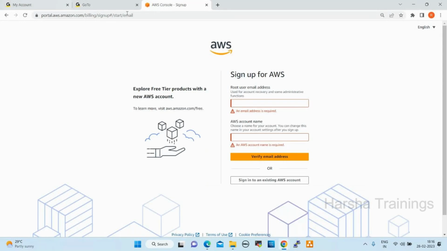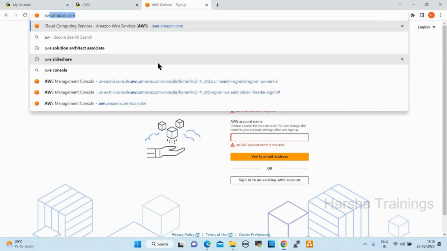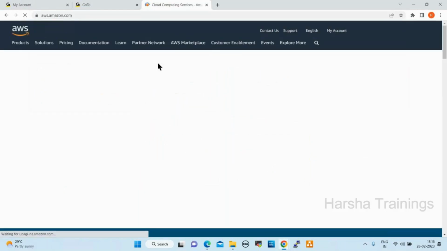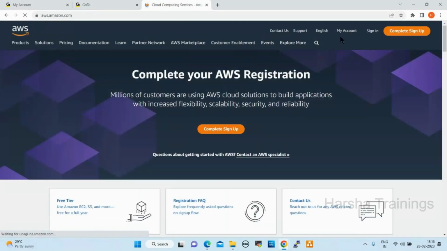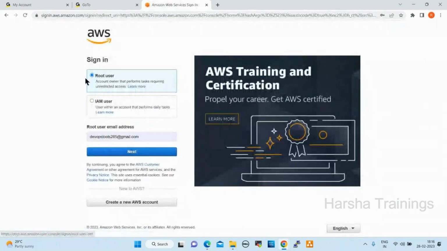Here, again, you can go to aws.amazon.com. Once the account is activated, click on sign in. Select root user only. Don't select IAM user. While working on the IAM service, I'll show you how to connect using an IAM account.